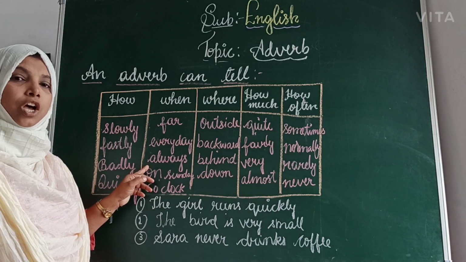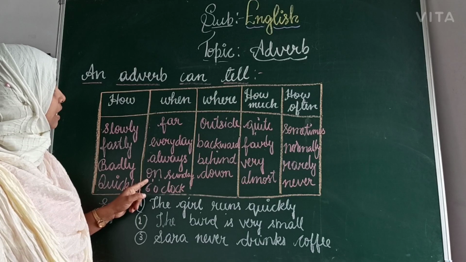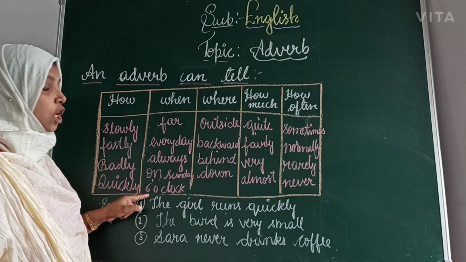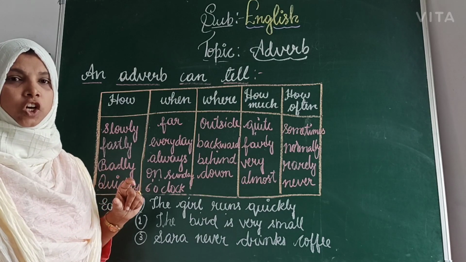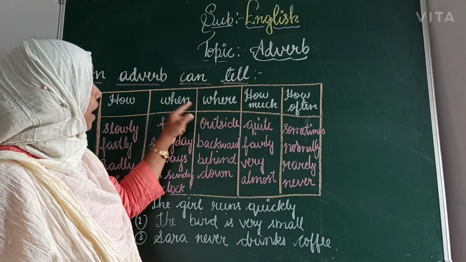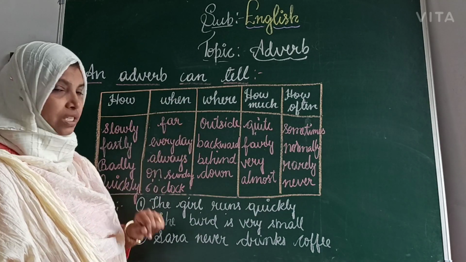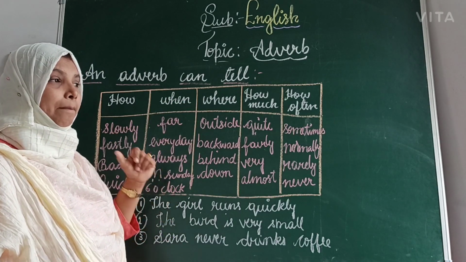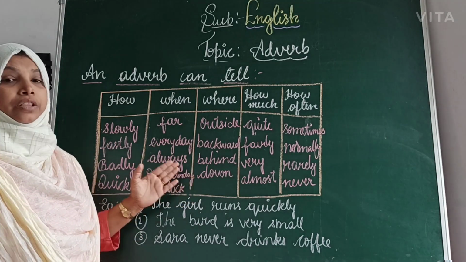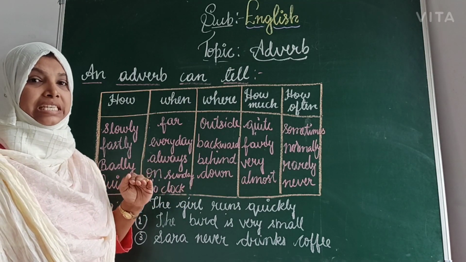Always. Ram comes always. The next one is on Sunday. Ram comes on Sunday. At 6 o'clock. Ram comes at 6 o'clock. This is the example for when in an adverb. The next one is where. Ram is outside. Ram is backward of me. Next, Ram is behind me. Down. Ram is down the stair.